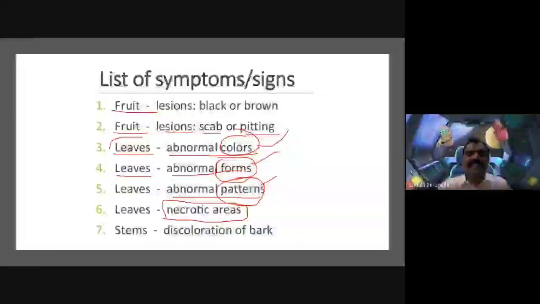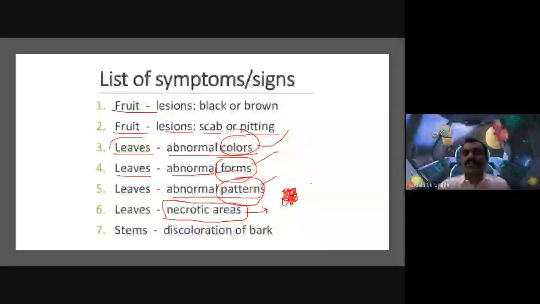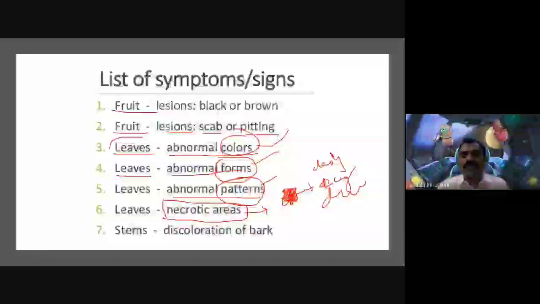Some of the friends are asking me, sir, what is the meaning of necrotic areas? Necrotic areas are nothing but the tissues of the cotton bolls or the leaf surface area that are going to die, decay, destroy or decompose.